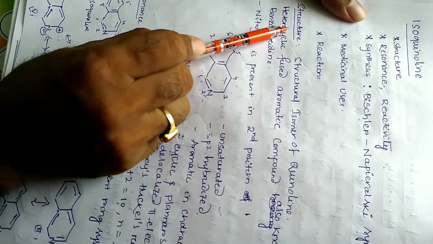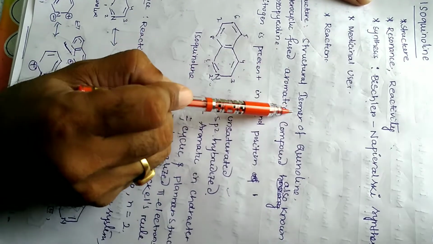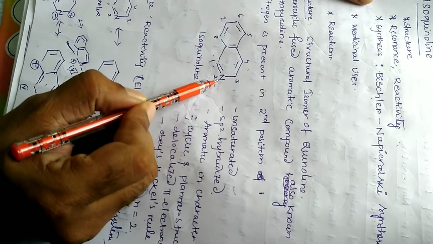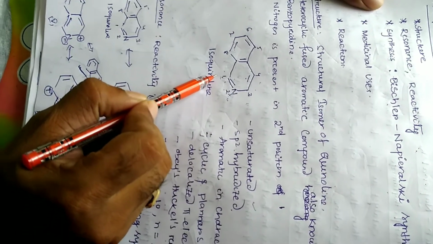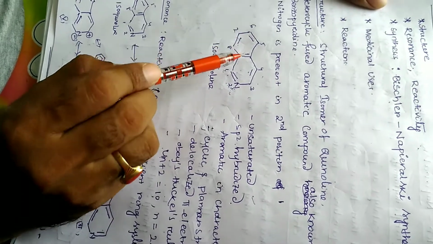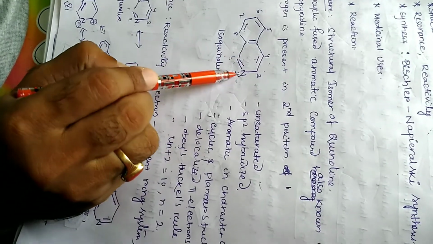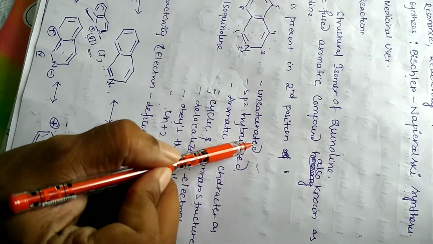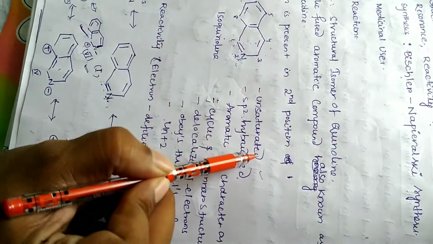Coming to structure, isoquinoline is a structural isomer of quinoline. In the quinoline structure, the nitrogen heteroatom is present in the first position, whereas in isoquinoline, nitrogen is in the second position. See the structure: this is benzene and this is pyridine, but the nitrogen is in the second position. That is called isoquinoline. Coming to unsaturation, there are double bonds here, that's why it is unsaturated.